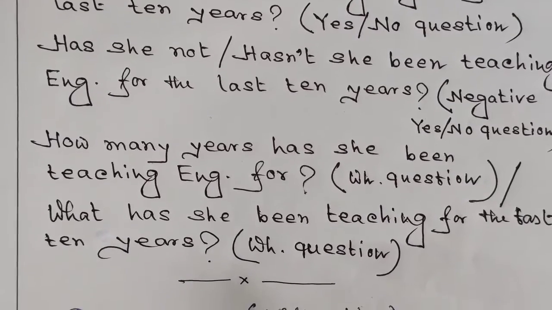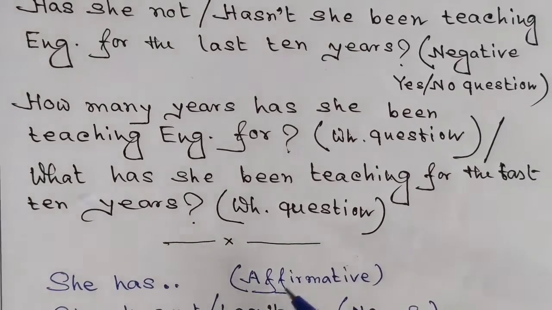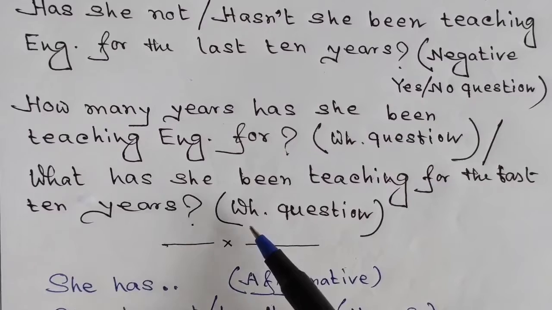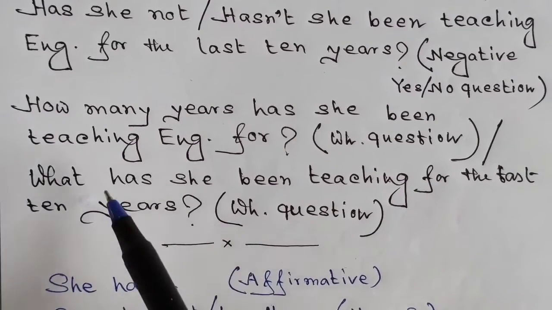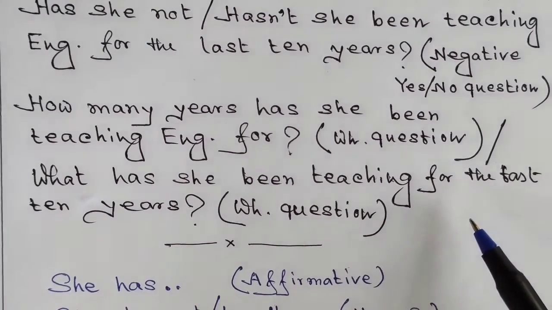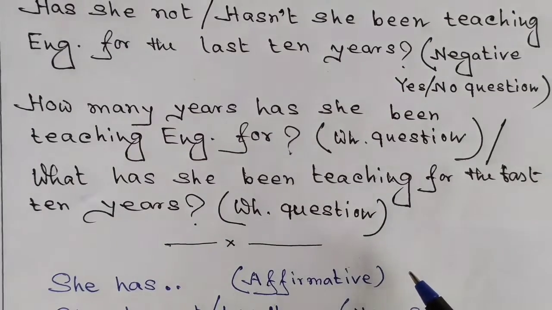Okay, now we have another question made just following this particular sentence. What has she been teaching for the last 10 years? The answer to this question would be English. Okay, and here the same format is followed. Just have a close look at that. You can practice different sentences using this particular pattern. I think your English will get better.